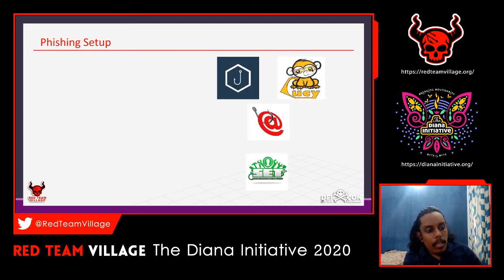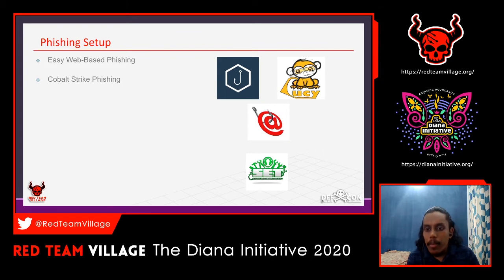So moving to the next one, we will be looking at the phishing setup. There are multiple tools and frameworks available on the internet right now. There is easy web-based phishing that you can use. You can just set up an SMTP mail server.